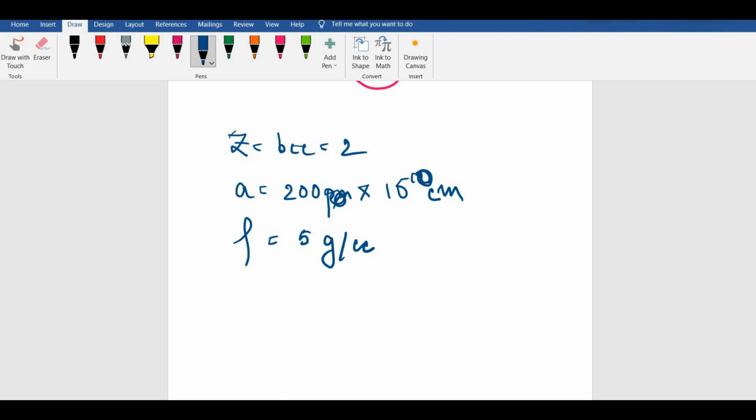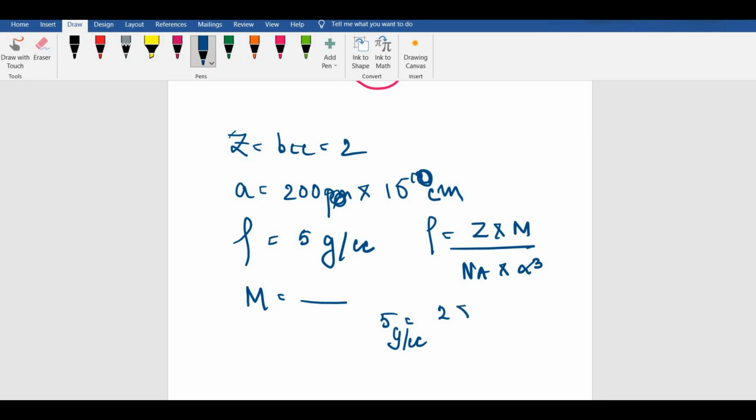Calculate the number of atoms in 100 gram of this element. First, find out the mass, using the formula rho is equal to Z into M by Na into A cube. What do we get? 5 gram per cc equals 2 into molecular mass in gram by 6. I'm just taking an average, 6.023, I'm just taking it to be 6.